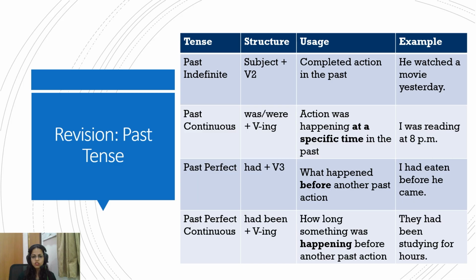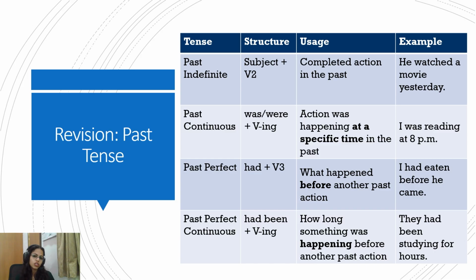Past continuous, an action happened at this point. Done. Past perfect continuous, an action was happening, and the duration of that happening is the point of focus. So, how long something was happening before another past action. They had been studying for hours. So here we are showing that this action was going on for some time. They had been studying for hours before you came in. So that is past perfect continuous, and past perfect is what happened before another past action.